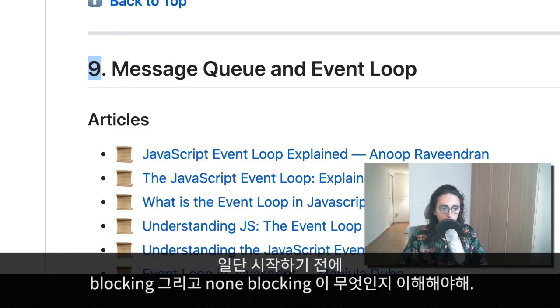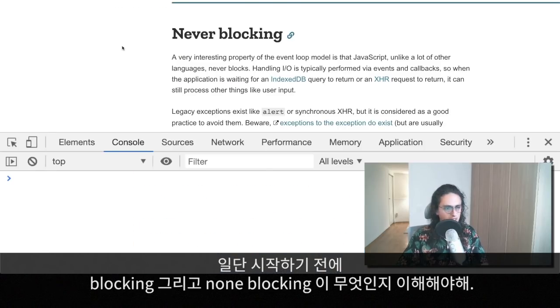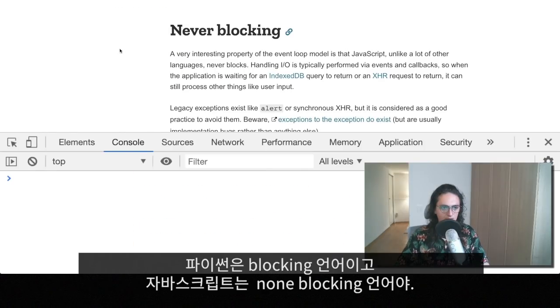So first, before we can start learning what this is, we need to understand why JavaScript is awesome and what is blocking and non-blocking. JavaScript is non-blocking. For example, I think Python is a blocking language. In the case of JavaScript, it is not, and I'm going to show you why.